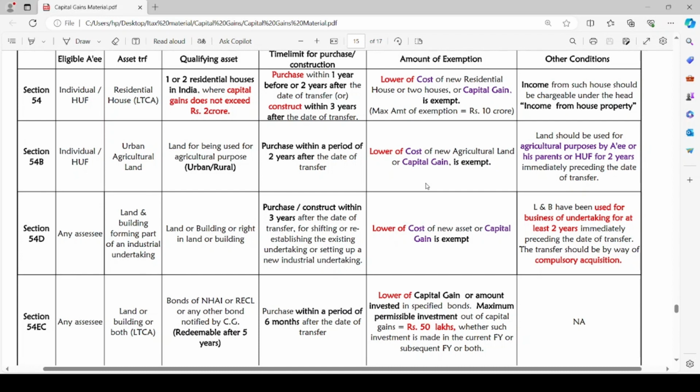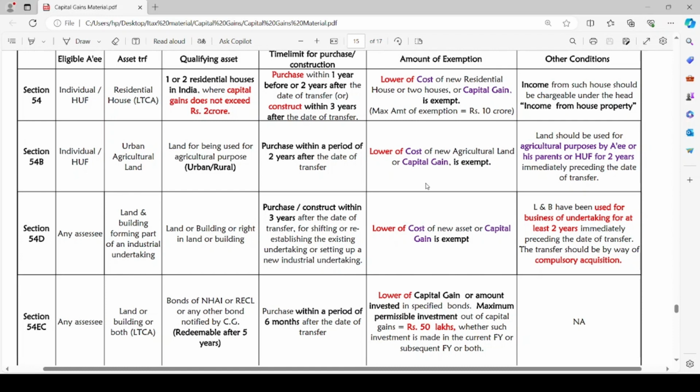Now let us head to the next section, section 54D. Here the eligible assessee is any assessee. Any assessee who is transferring land and building forming part of an industrial undertaking, and he is acquiring an asset which is land or building or right in land or building. He is transferring land or building which is forming part of an industrial undertaking. Now he is acquiring either a land or building or any right in such land or building.